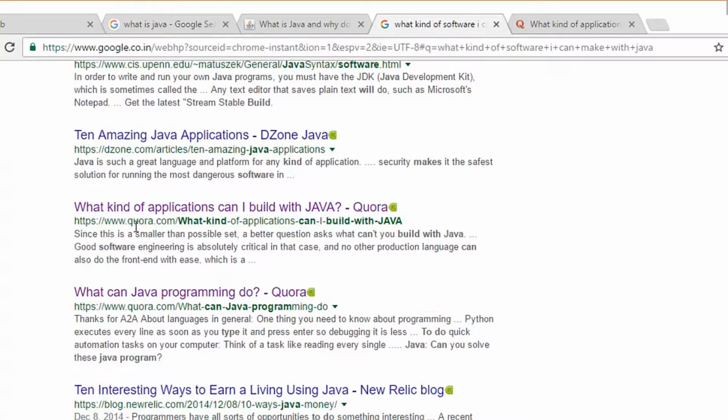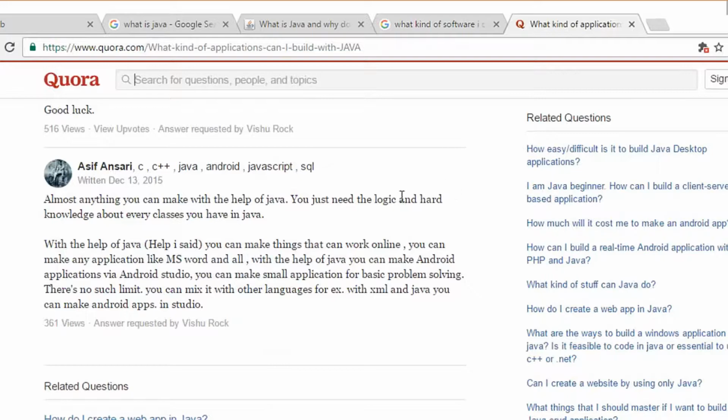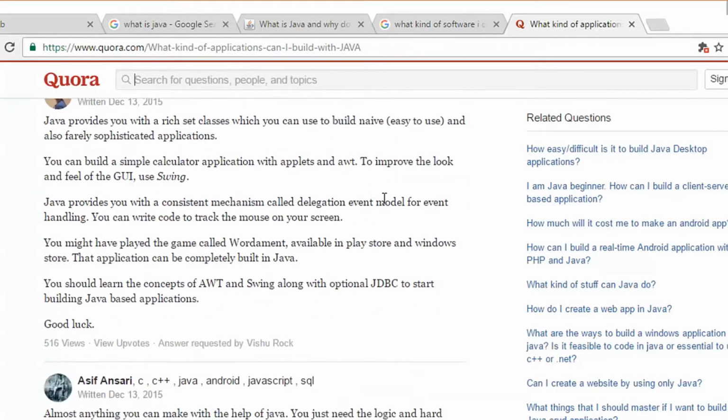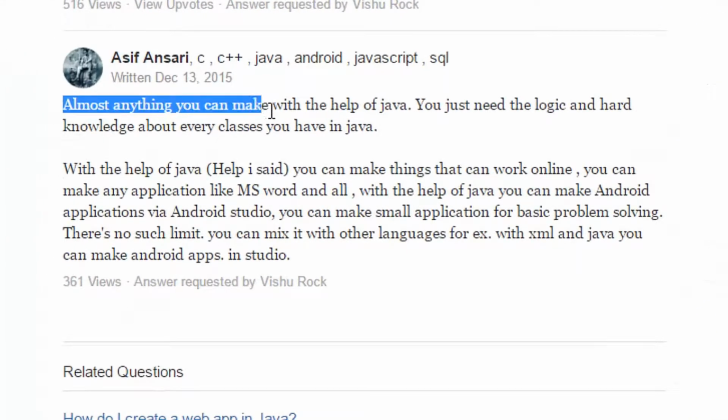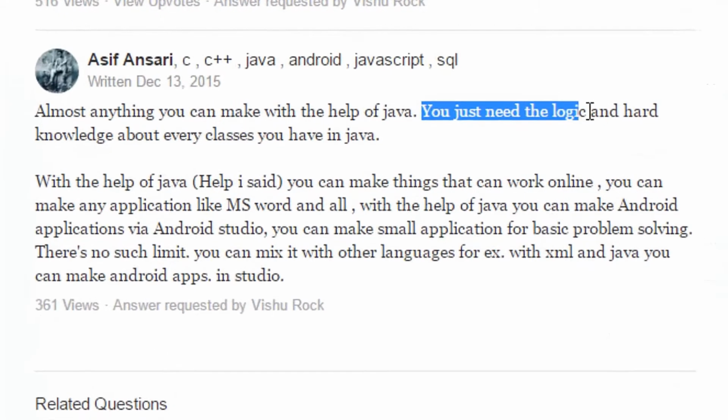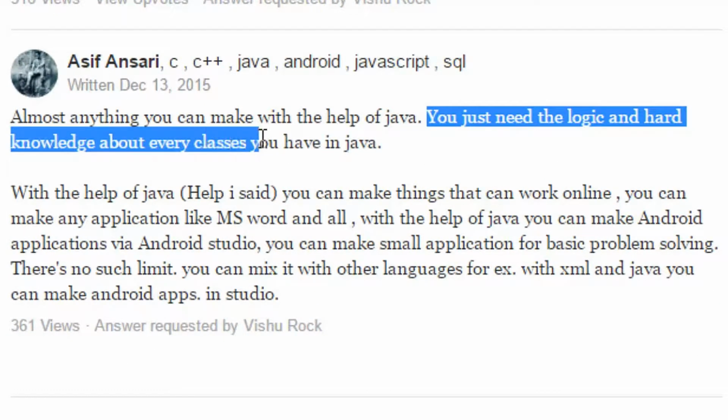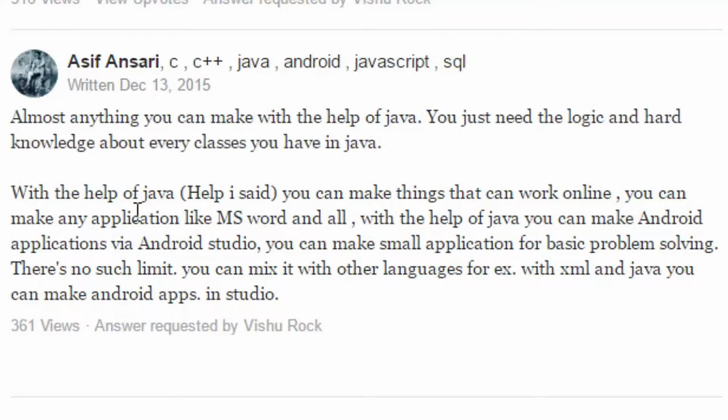I got the link of quora.com. That's a website for asking questions, and it gives a good answer to that. As I was scrolling, I got one article that's giving some important things. Almost anything you make with the help of Java, you just need the logic and hard knowledge about every class you have in Java. So you can make applications like MS Word and all.